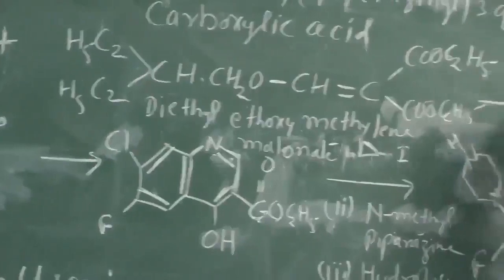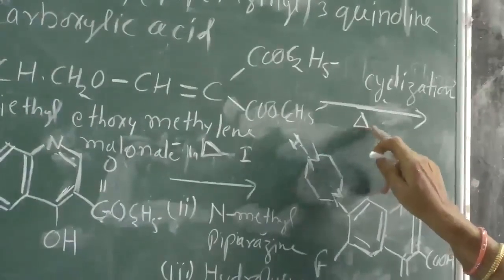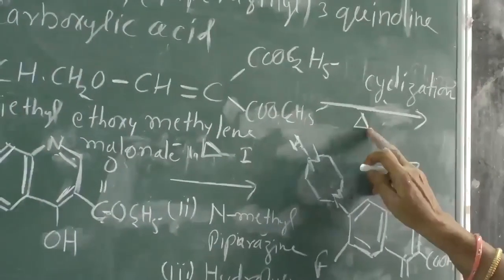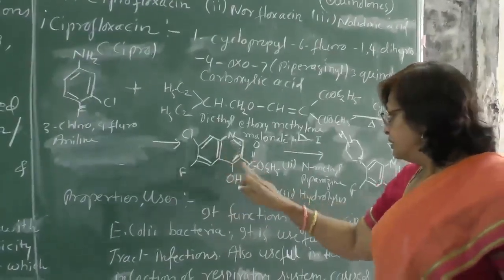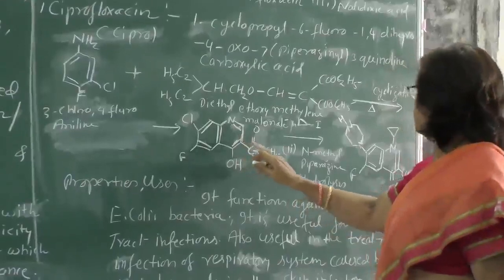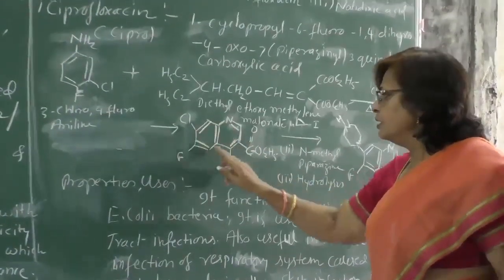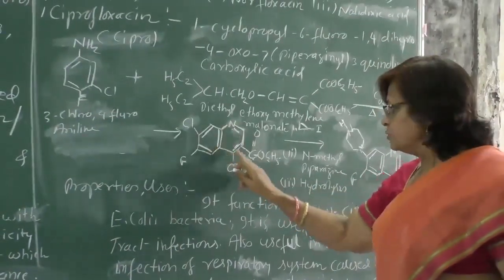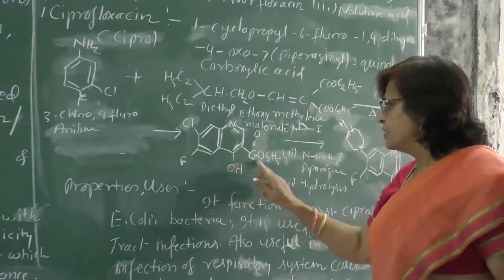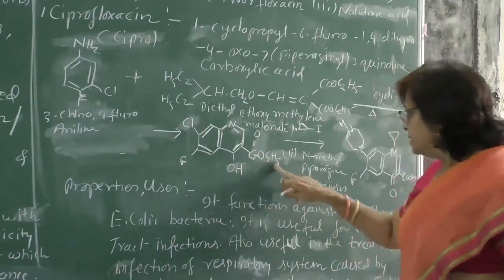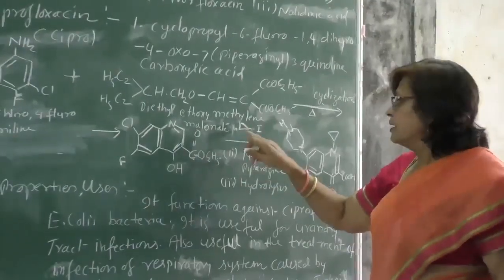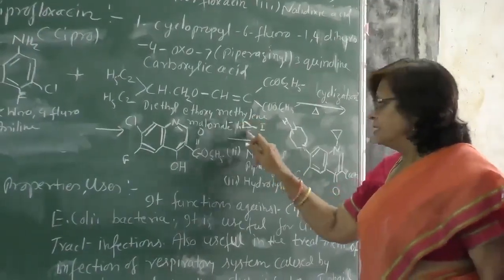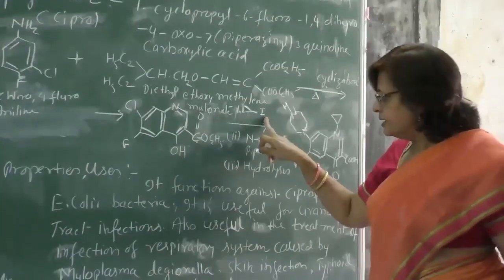This reaction is going on in the presence of heat. So we get this cyclized product. In this cyclized product you see that the quinoline nucleus is formed, and these are the groups attached to it. This compound is then treated, in the first step, with cyclopropyl iodide.